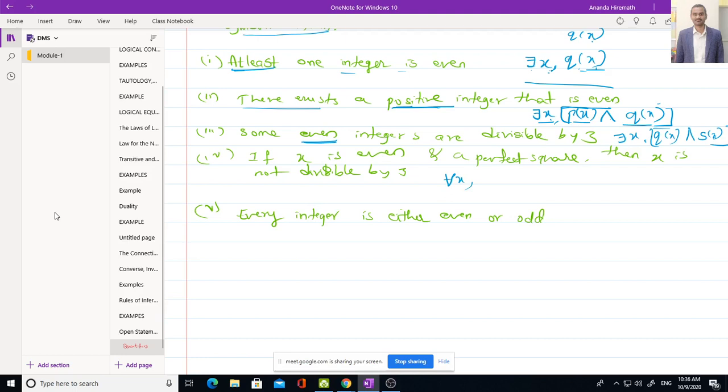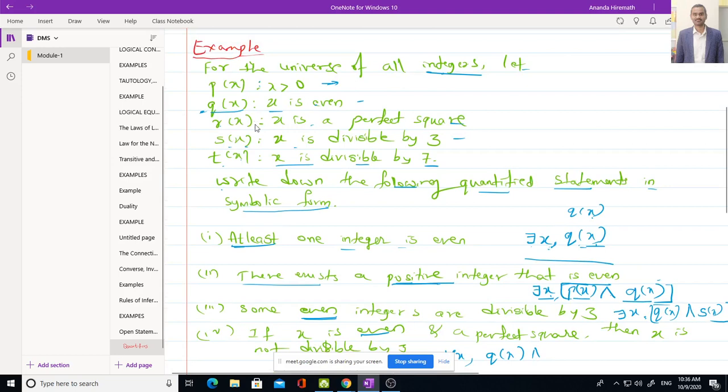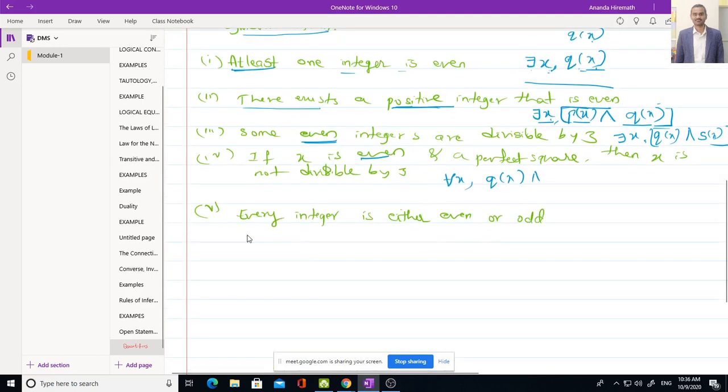Yes, next. What should be written? x must be even. It is even means Q of x. Am I right? Yes, sir. Q of x. And is a perfect square is denoted by what? R of x. Yes, perfect square means R of x.